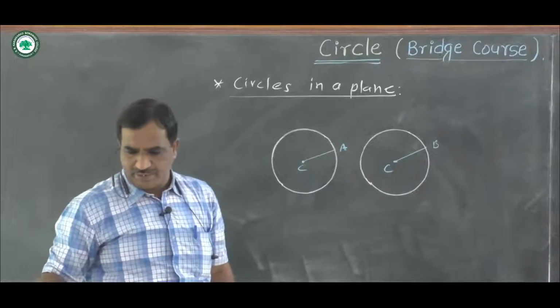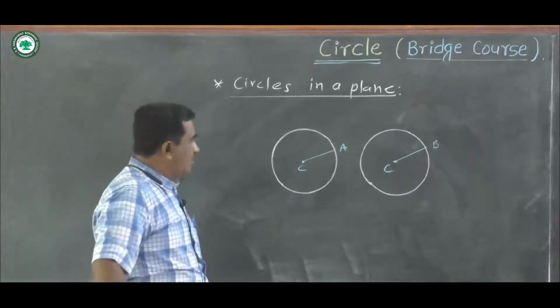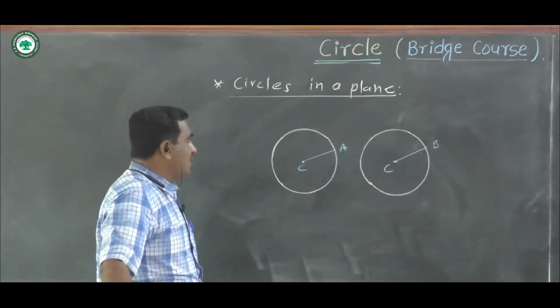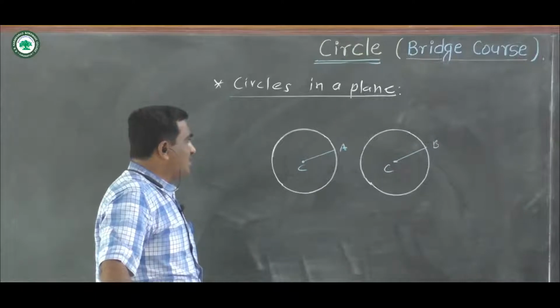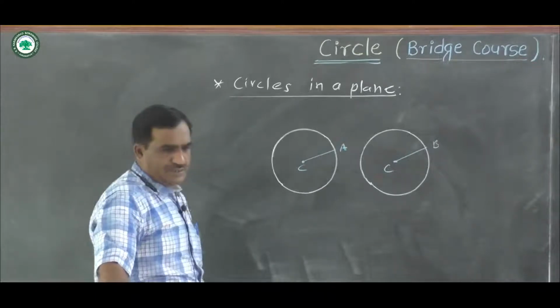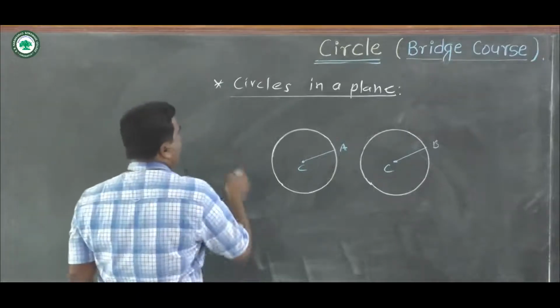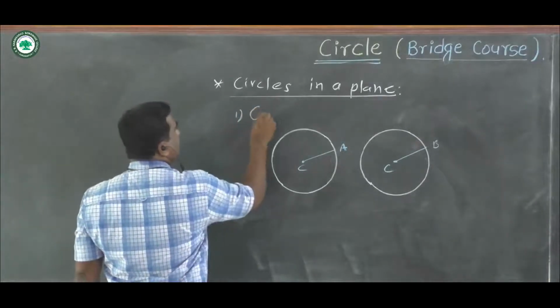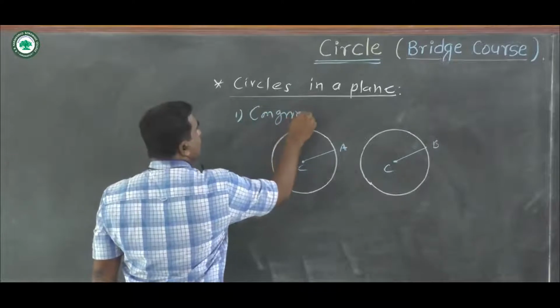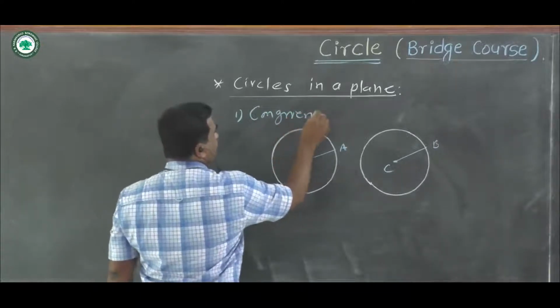There is a one property, congruent circles. If the radii of the circle are equal, then these two circles are called as congruent circles. Okay, now next is, number first is congruent circles.